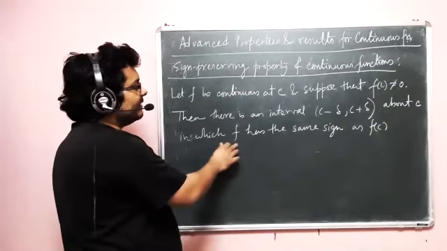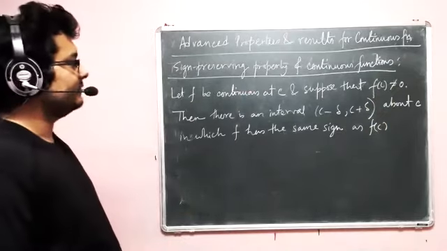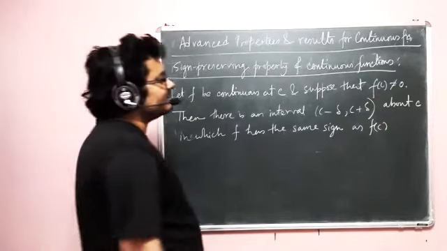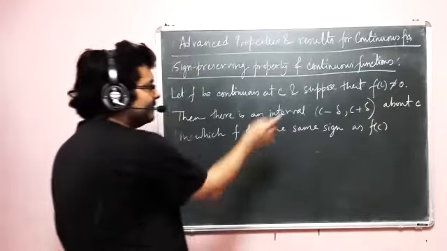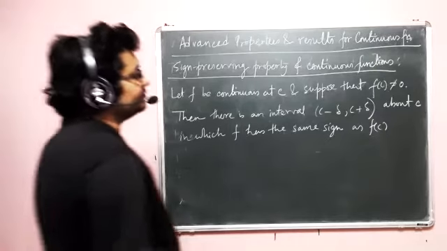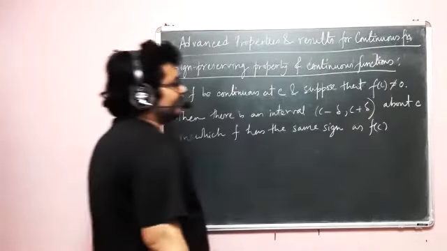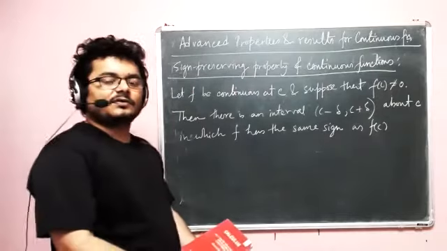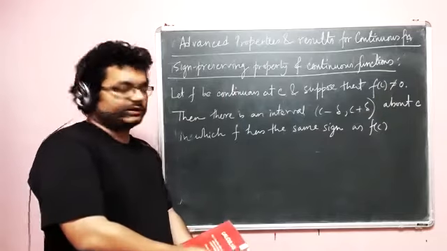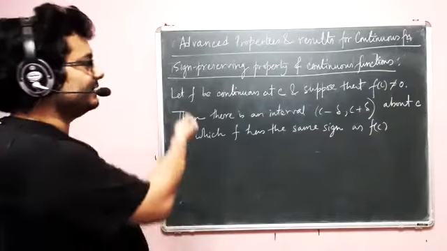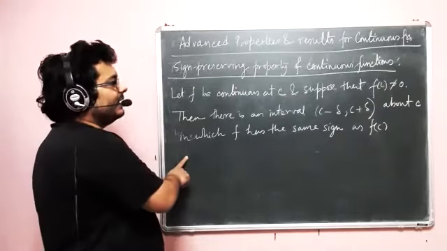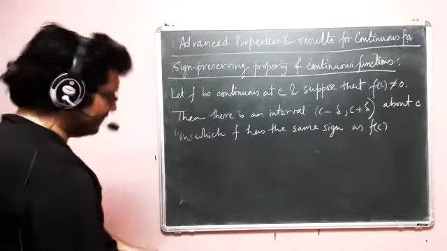Now if f has opposite signs, then Bolzano's theorem will come and say that there is a zero, which means that the premise that we have given is essentially wrong. That cannot happen. So f(c) is not equal to 0. That means it can be a combination of opposite signs or of the same sign. The opposite sign case is ruled out by the earlier theorem, that is basically Bolzano's theorem. So if you try to draw, then you will understand it quite well.